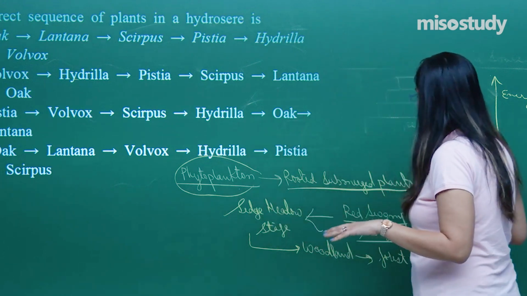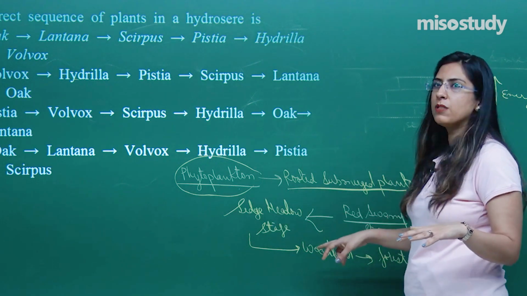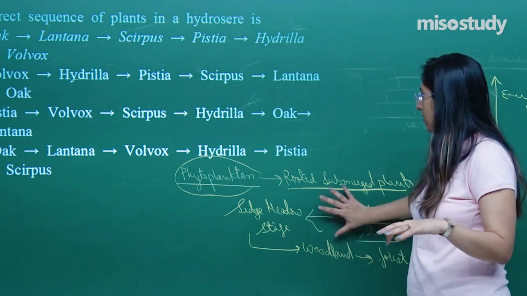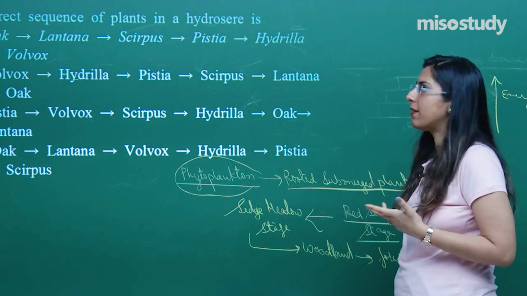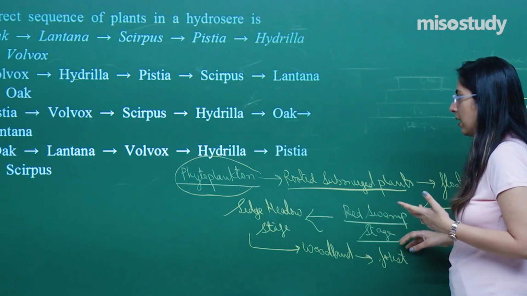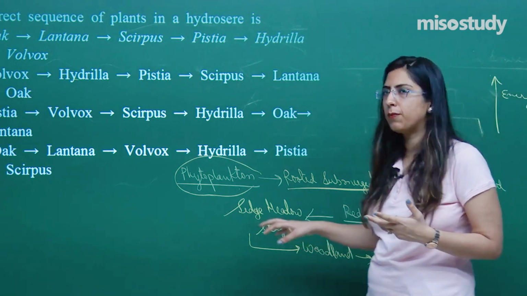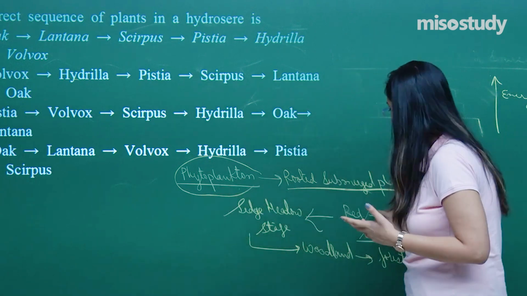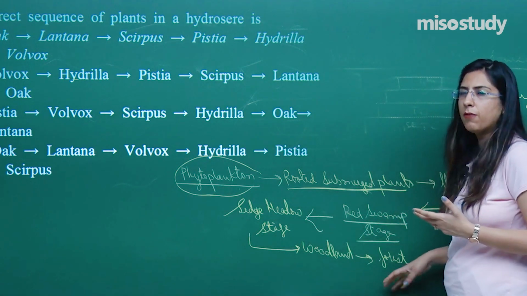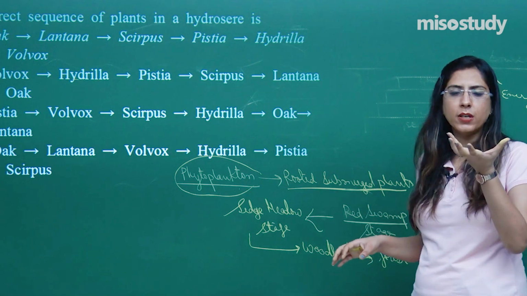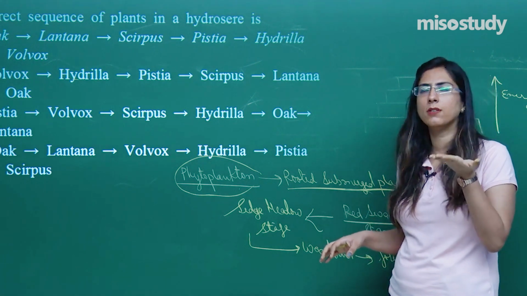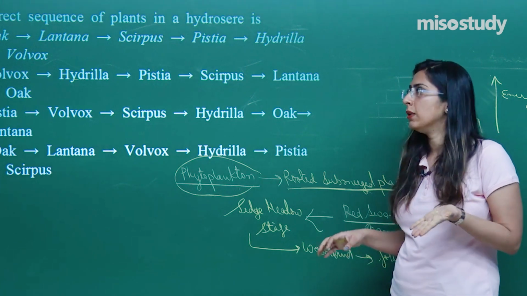Just remember this whole sequence by which one species is replaced by another. This is the major sequence as per water succession, considered hydrarch succession. First the phytoplankton came, and later on they are replaced by the forest, and that particular pond is converted into a forest. This is also a type of succession.